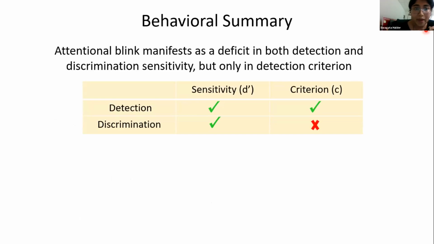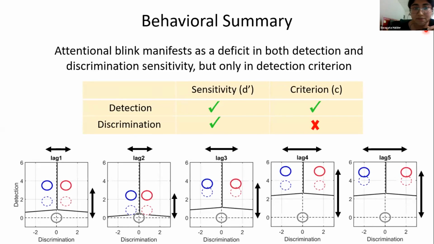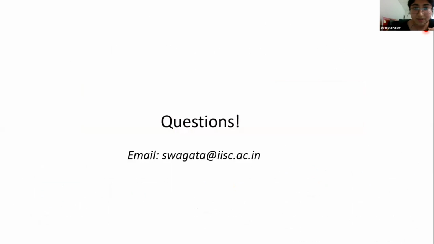So attentional blink manifests as a deficit in both detection and discrimination sensitivity, but only in detection criterion, not discrimination criterion. And it can be shown in this following schema as well. So thank you. This is the end of the talk, and I'm happy to take questions.